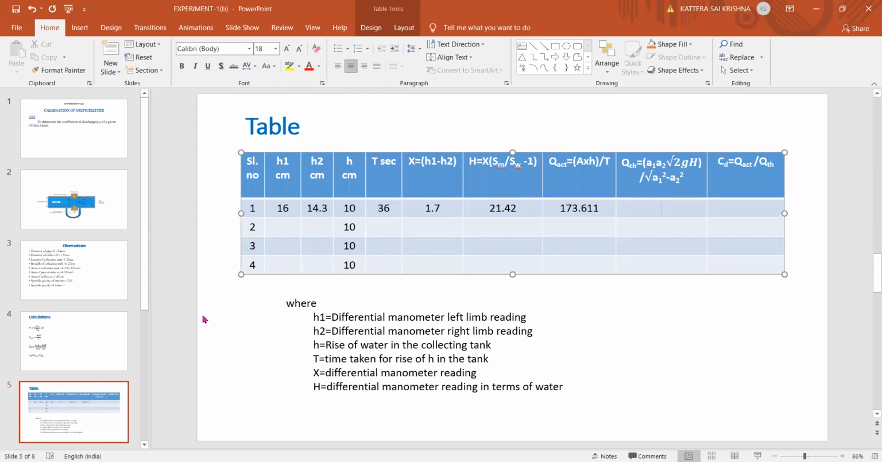Amshi, tell the reading. Q theoretical value. Sir, 24.859, sir. 24.85. It's wrong. Check it again. Okay, sir.